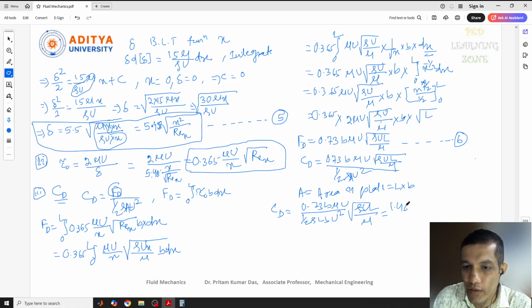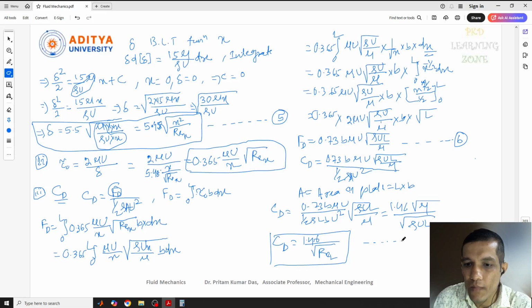So 1.46, and root over of this will give mu by root over of rho u L. So finally we can write C_D equals 1.46 divided by root over of Re_L. This is our equation 7.